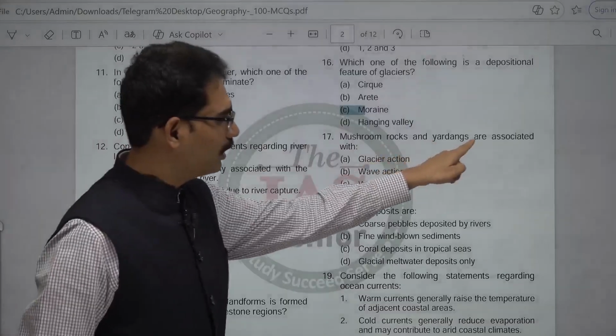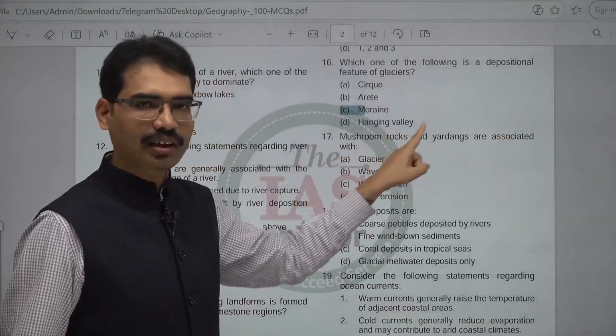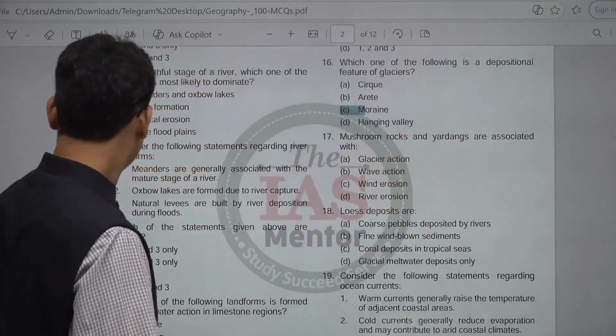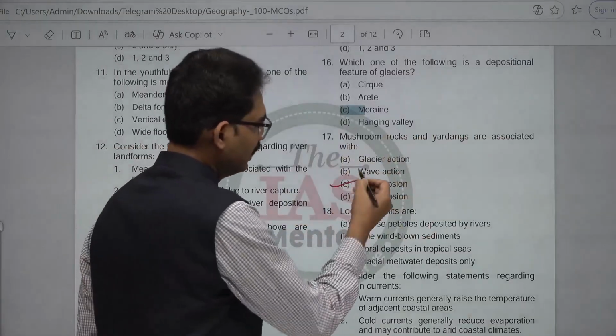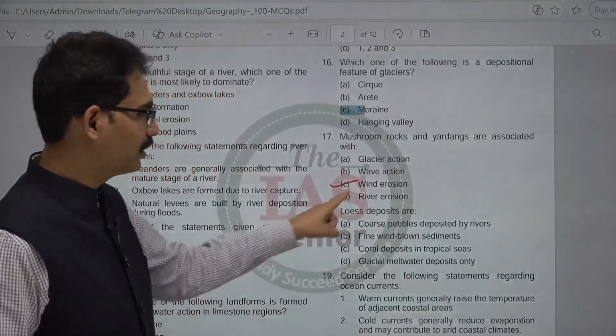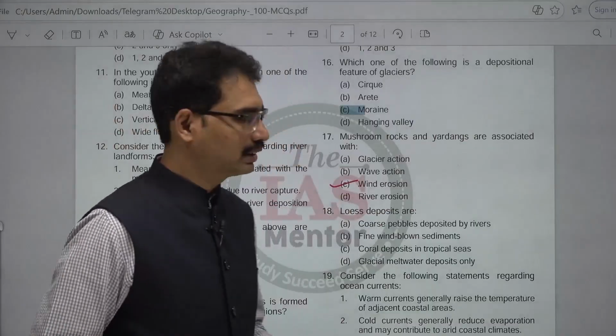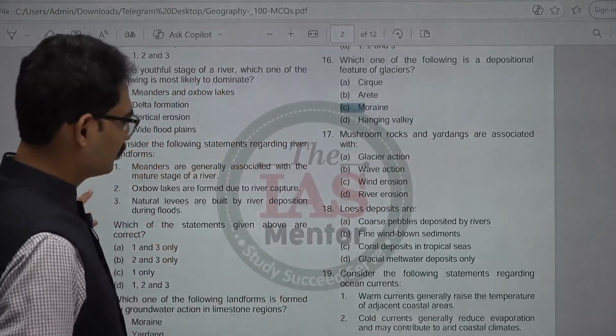Mushroom rocks and yardangs are features associated with wind erosion. It's not glacier, not wave, not river, wind erosion. So 17th is C. Next, loess.